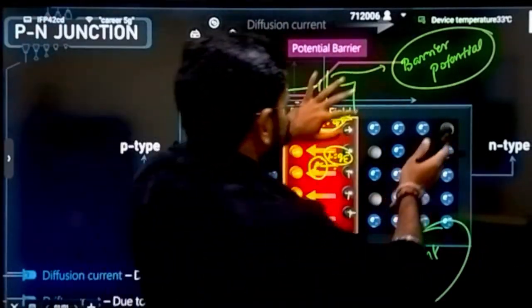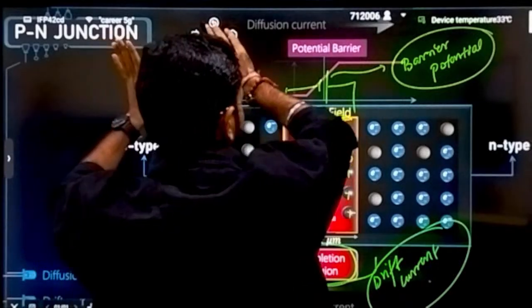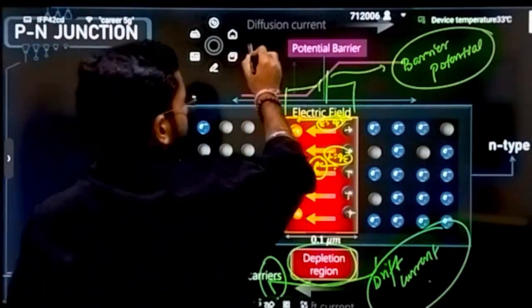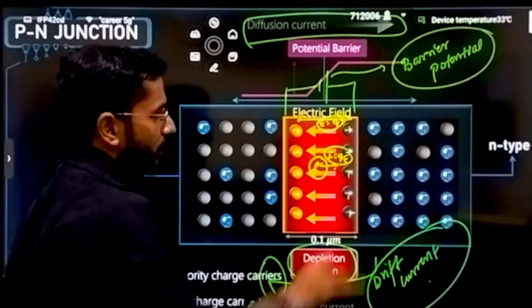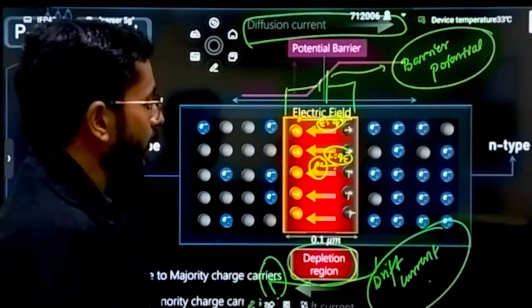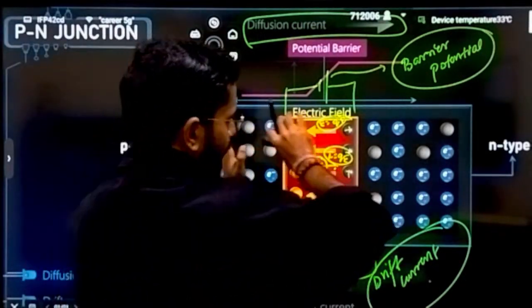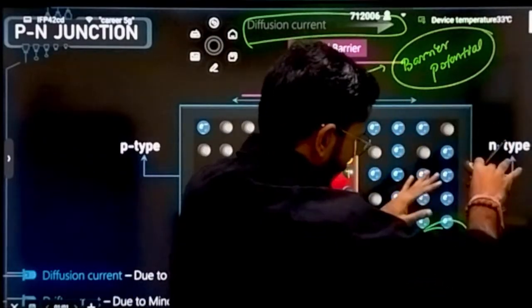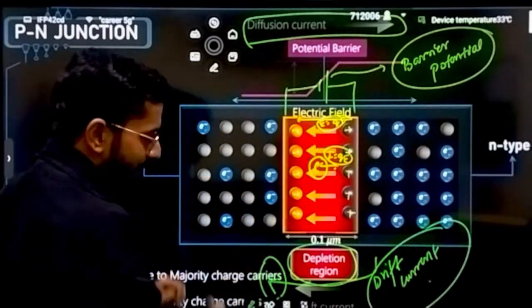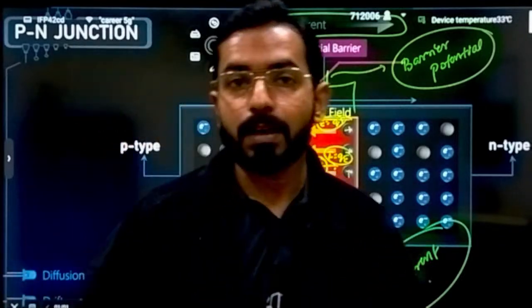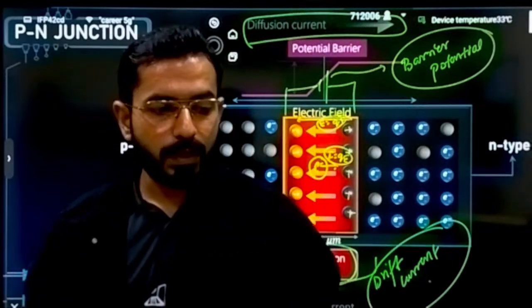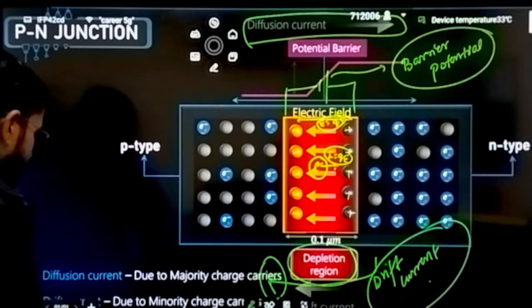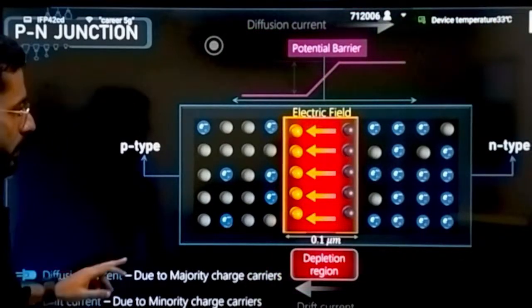Initially, due to recombination, electrons were traveling to the p side. Diffusion current was on the n side. This was the first current. That is still there. The direction should be very, very clear, from this side to this side. And due to the force that is applied on the n side, electrons will be traveling to the n side. That means due to that, a current will be coming on the p side. That current will be called what? Drift current. Correct?